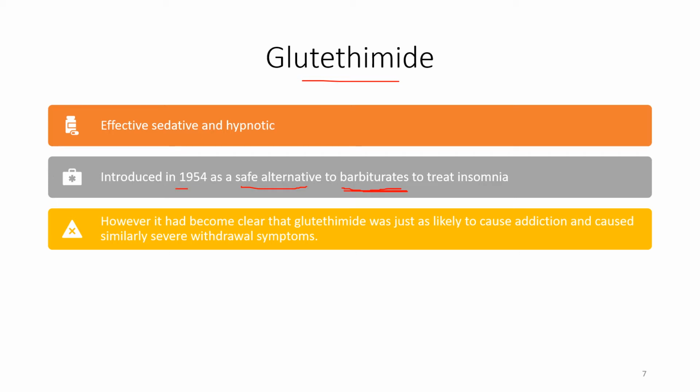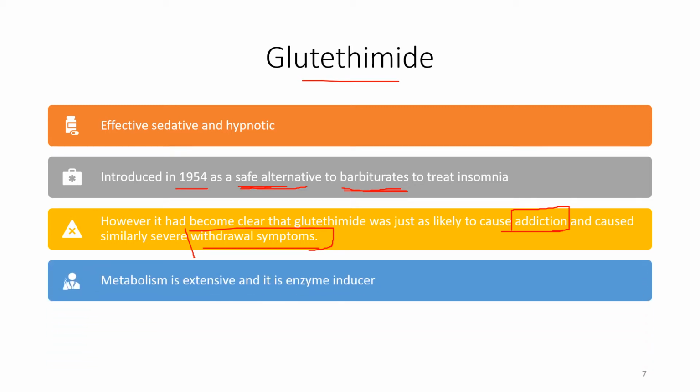So when it was introduced in 1954, it was thought to be a safe alternative, but later it was found that it caused addiction and had similar withdrawal symptoms. Just remember these two terms related to glutethimide. Maybe in the exam a question may be asked: which sedative hypnotic has addictive or withdrawal symptoms related to it.